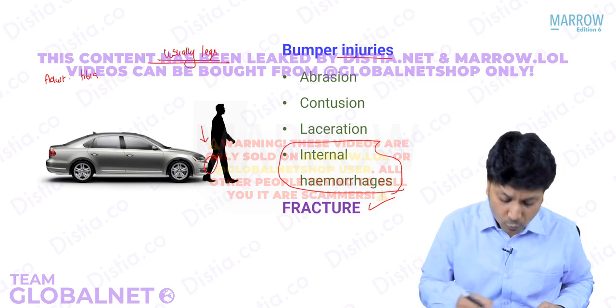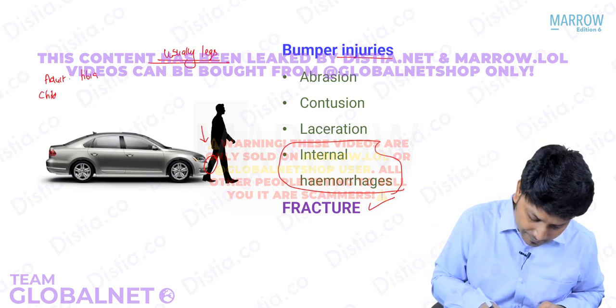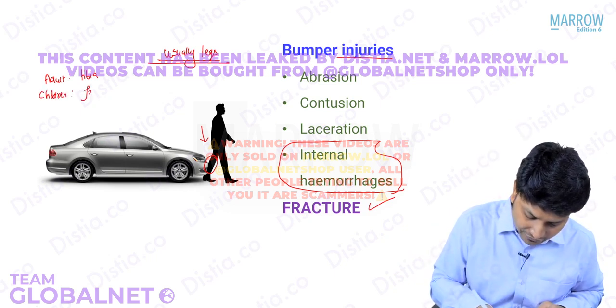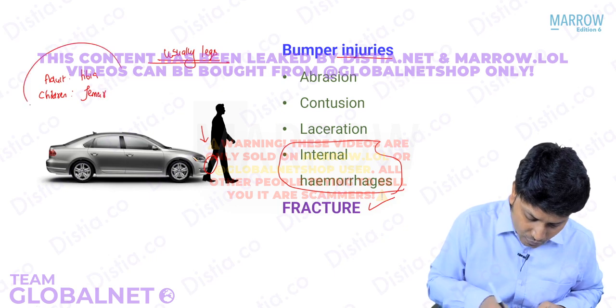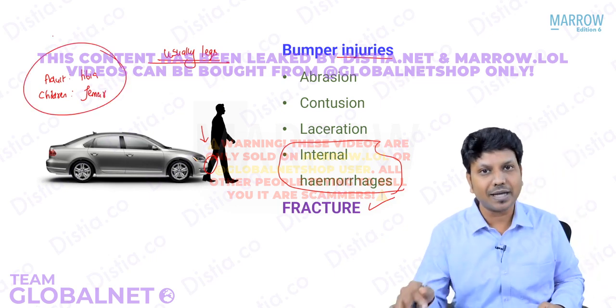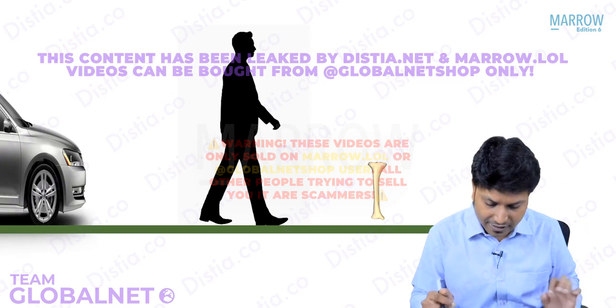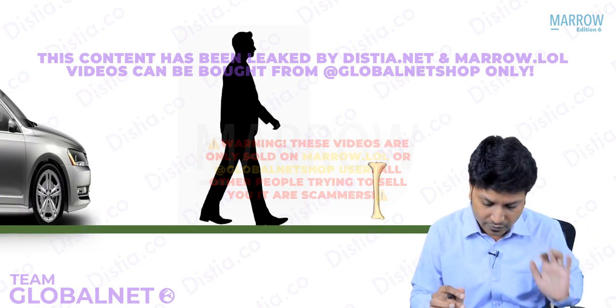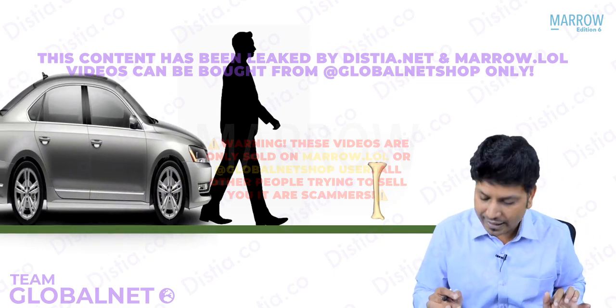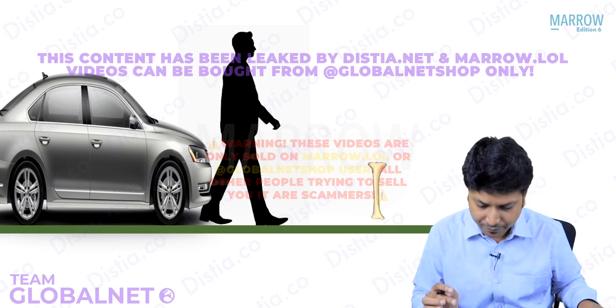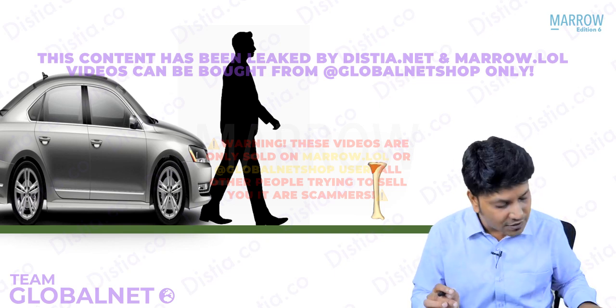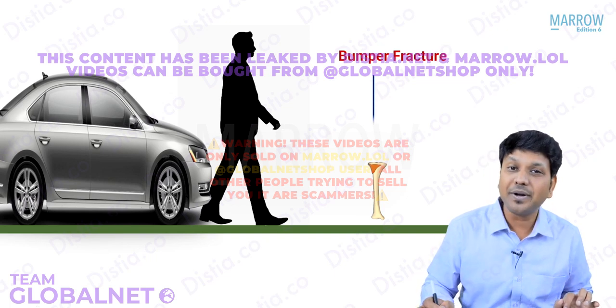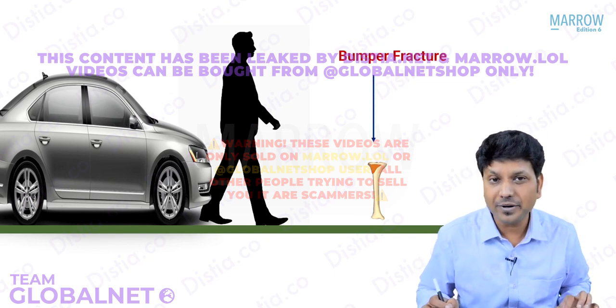If it is children, what happens? You may find the fracture in the femur, right? So it all depends on the height of the victim and the height of the pedestrian. You can see that this is the impact with the vehicle bumper. You can see there is a fracture in the tibia, and this fracture is called bumper fracture.